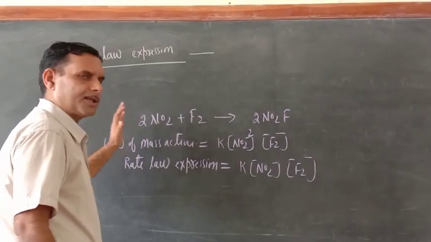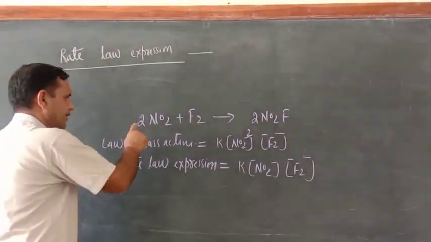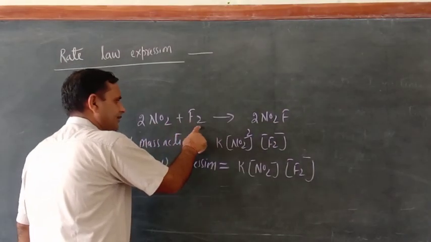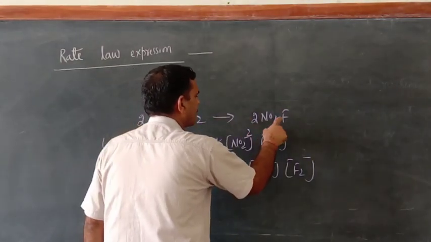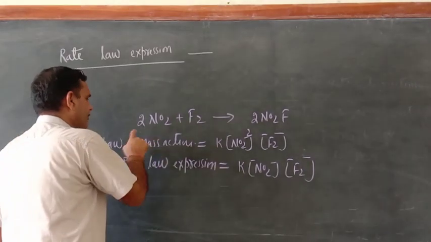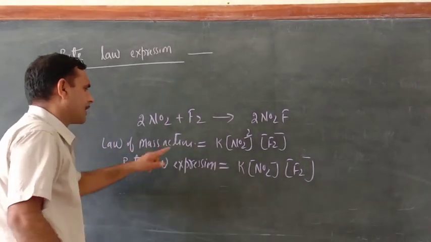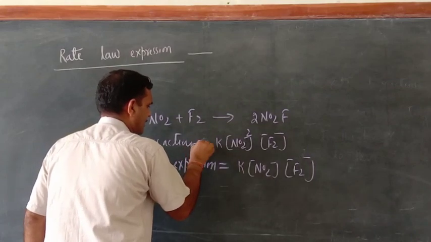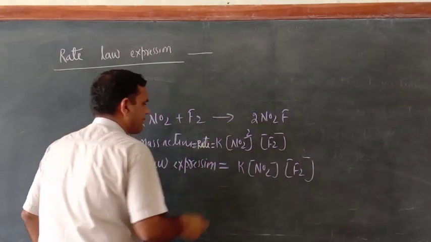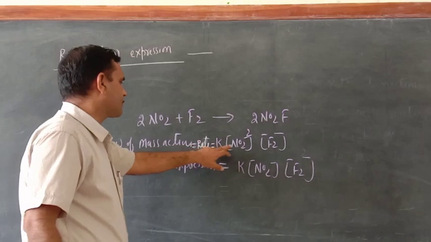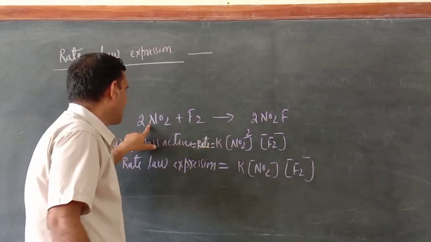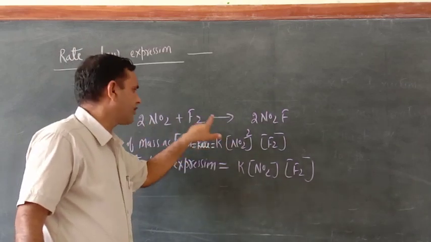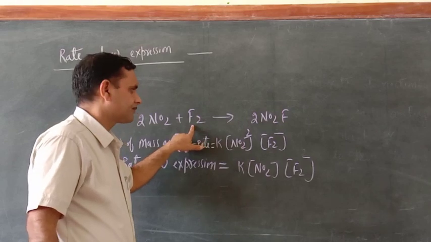Now see another example of the rate law expression: 2NO2 + F2 = 2NO2F. According to the law of mass action, the rate of reaction is directly proportional to 2 molecules of NO2 and 1 molecule of F2.